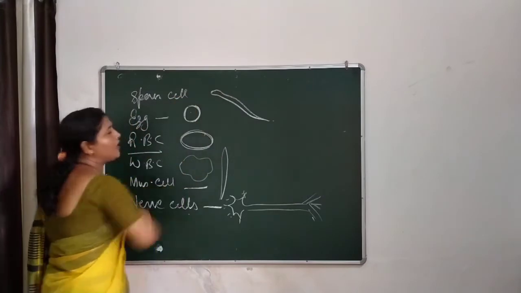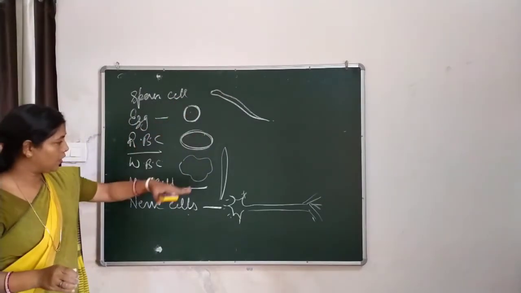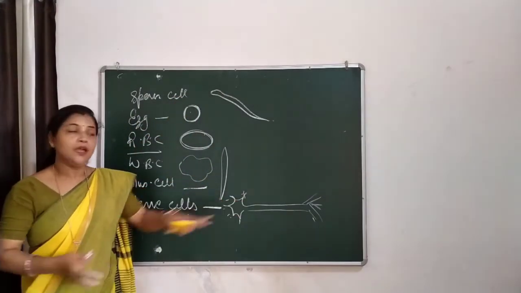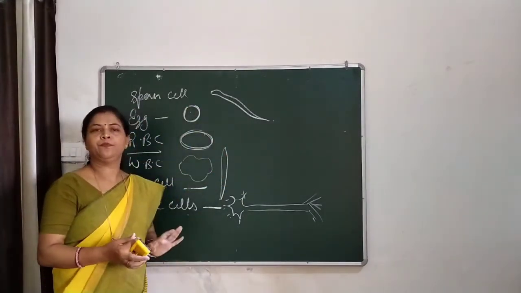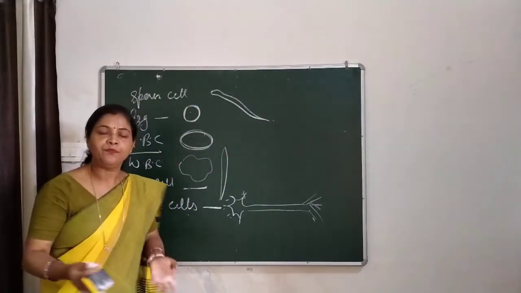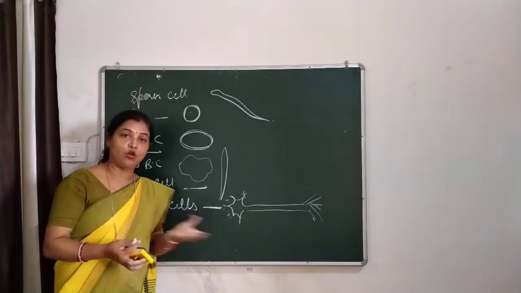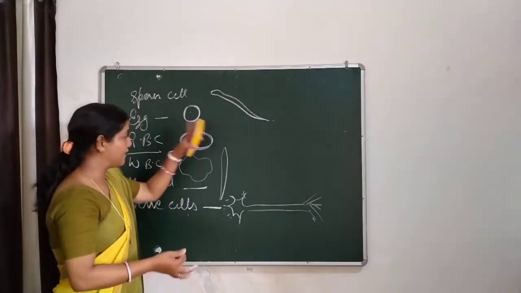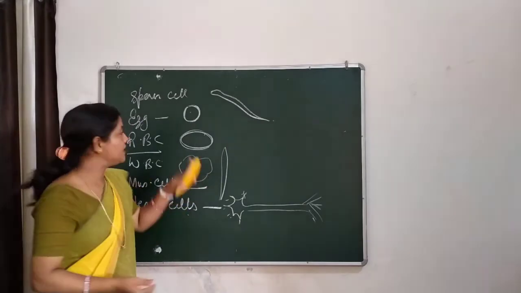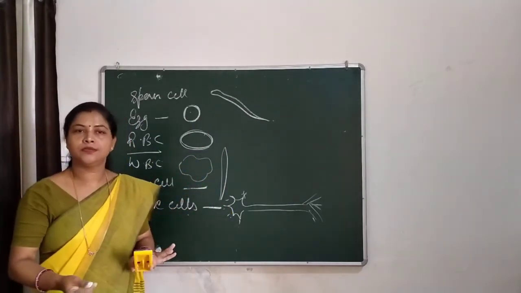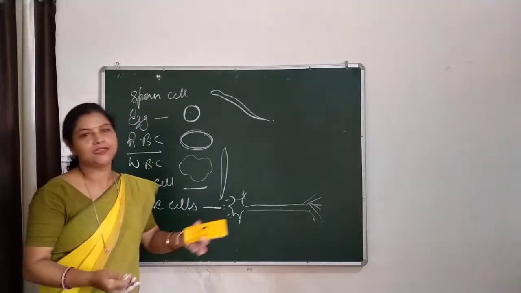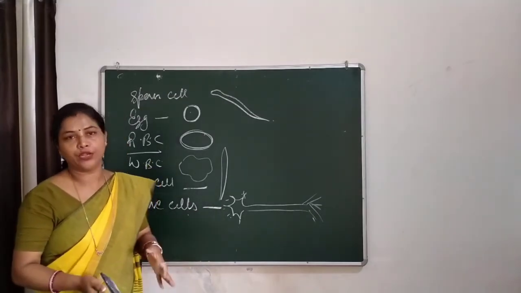So they are of different shapes, but internal structures are almost the same. They all have cytoplasm, cell organelles, a nucleus and a cell membrane. So structures are the same, and organelles are the same, found inside their body.